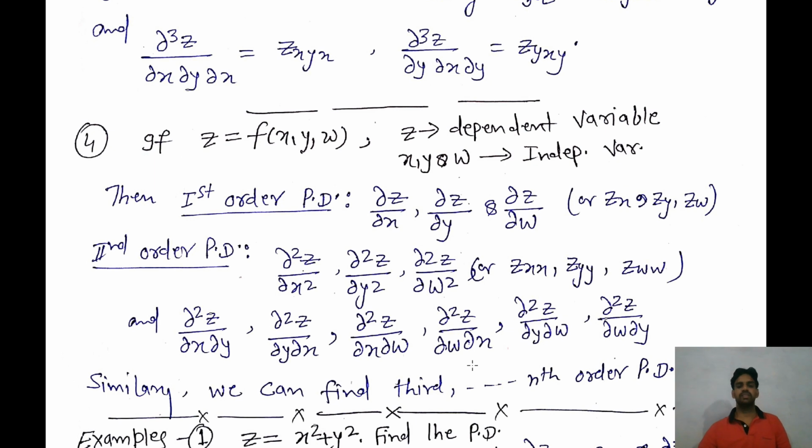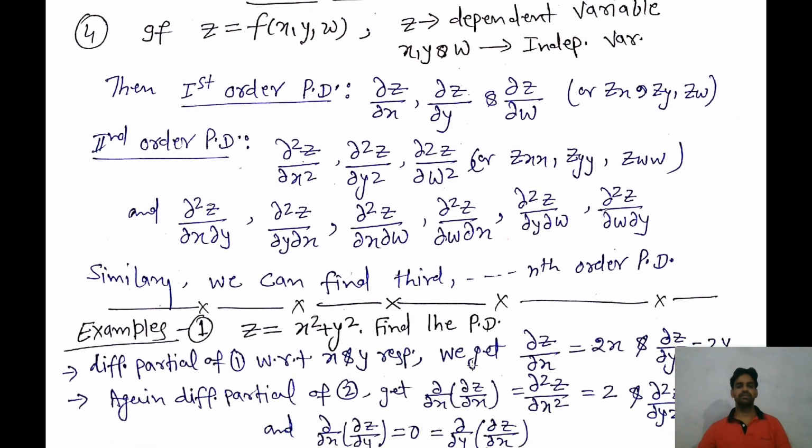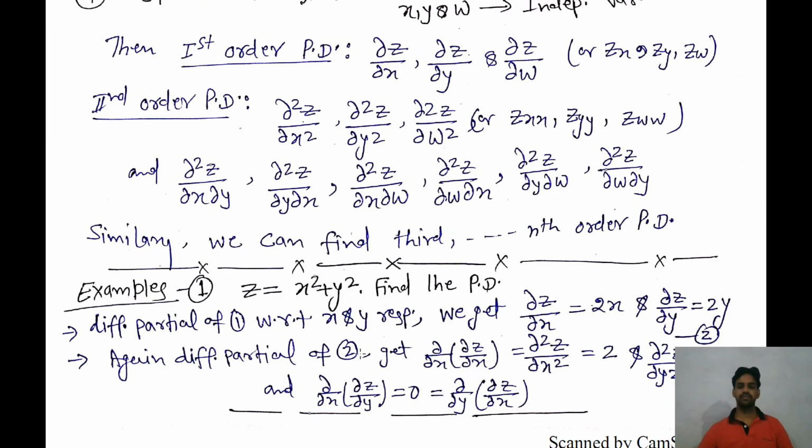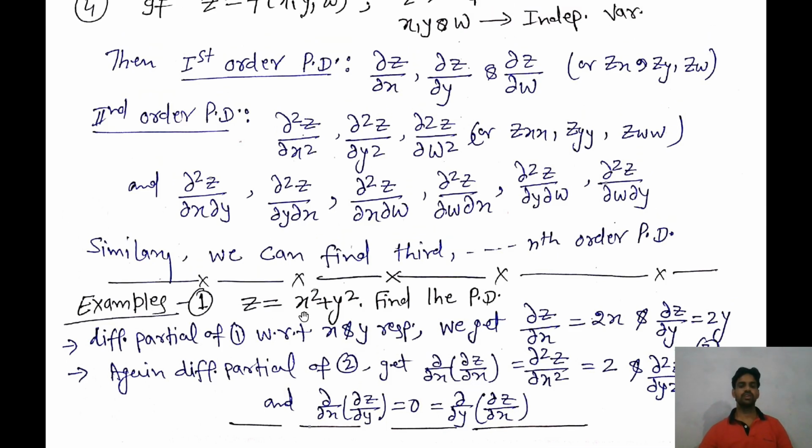Now we will solve questions based on partial derivatives. For example, if we take z equal to x square plus y square, we can see here z is a function of x y. Here z is the dependent variable and x and y are two independent variables. So now our aim is to find the partial derivatives of first order and second order.